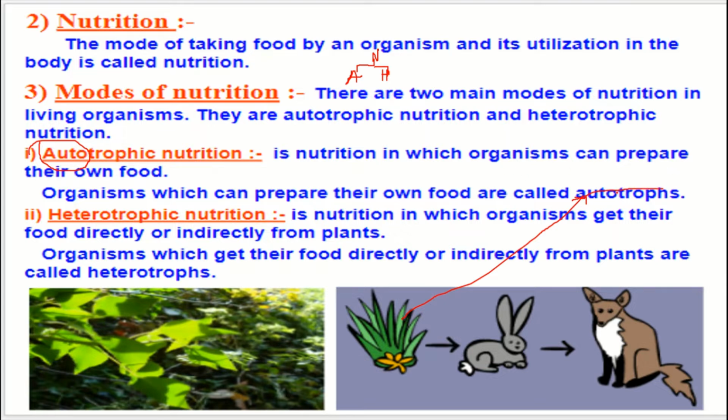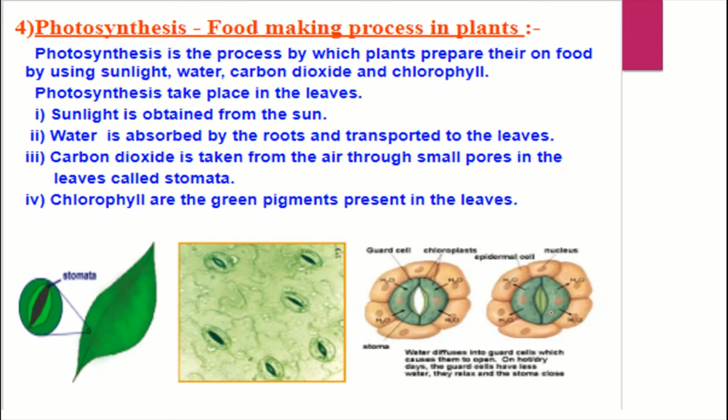So the organisms which depend upon autotrophs, or upon organisms which eat autotrophs, come under heterotrophic nutrition. Now, in this chapter we are only going to see autotrophic nutrition.